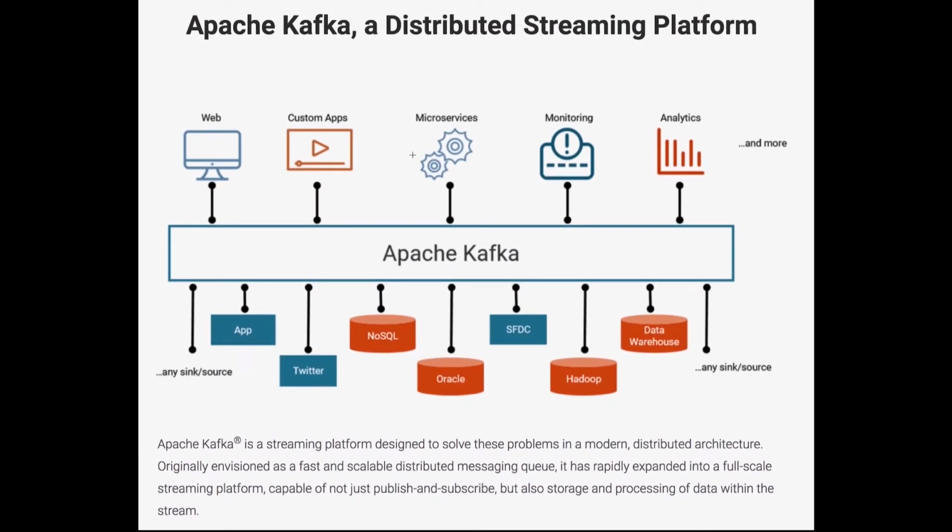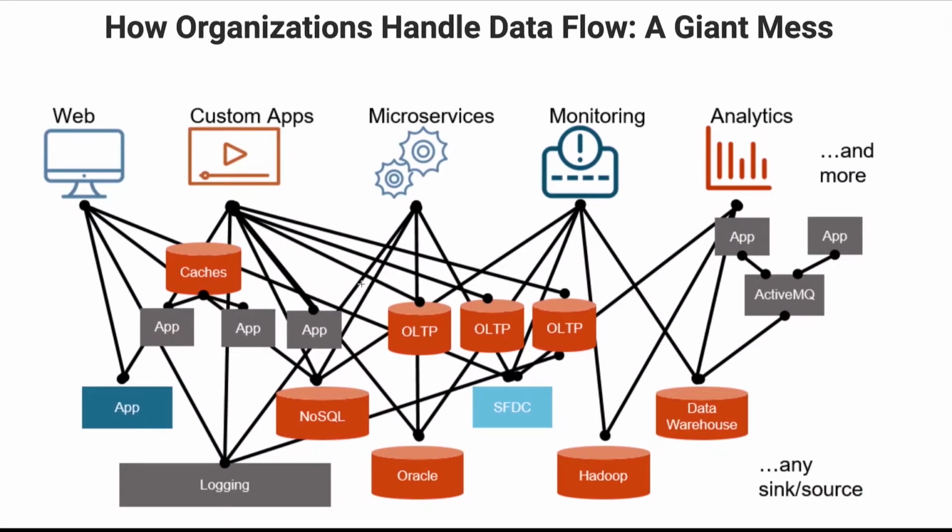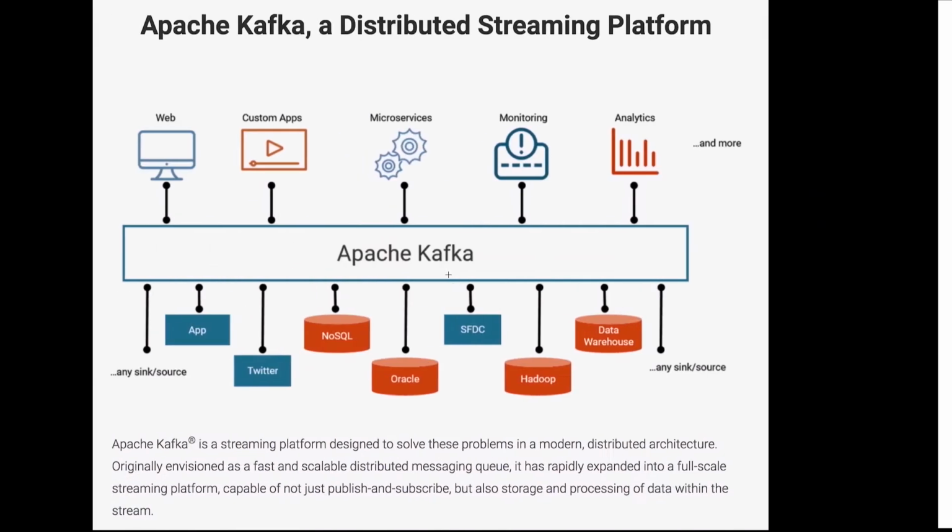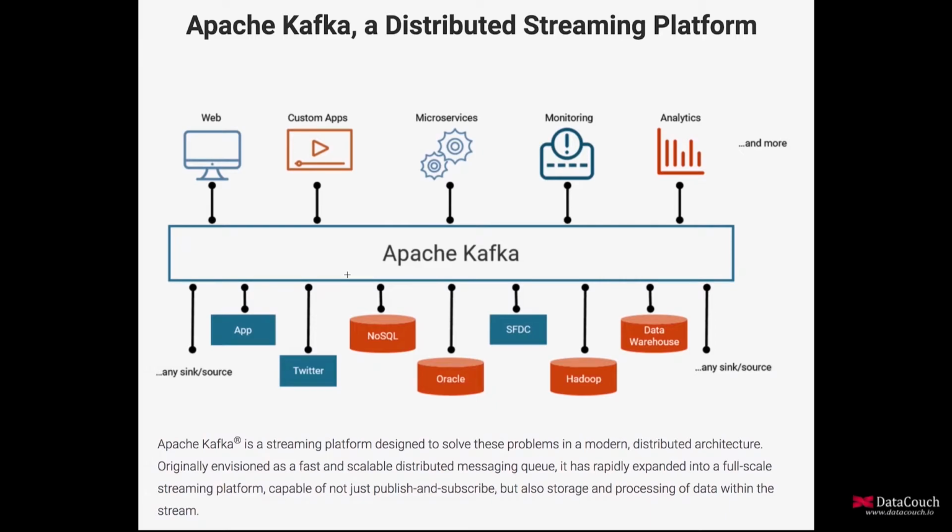If you see, this is the mess that was there in LinkedIn, and this is the solution for the problem that LinkedIn was facing. These two pictures are from the Confluent website. If you go to the Confluent website, you will find many interesting things. But for the time being, I'm just referring to those areas which will help you in understanding Apache Kafka in the quickest manner. That's why I'm explaining in this way.